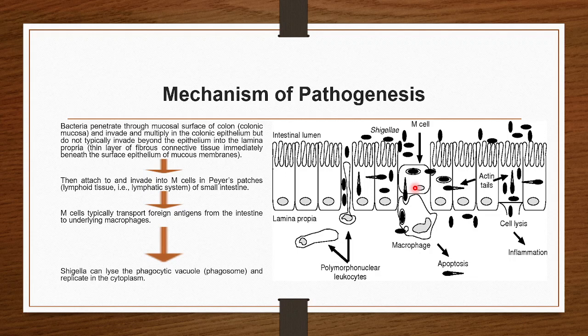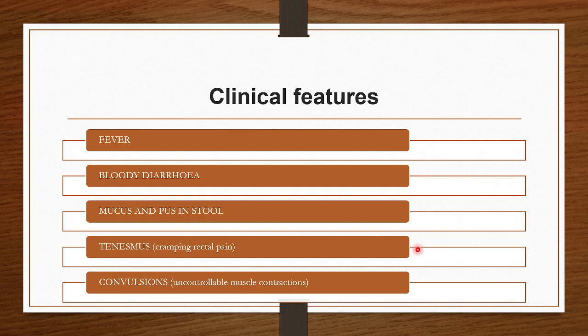Then they will attach to the M cells in the Peyer's patches of the small intestine. So M cells are the lymphoid cells, lymphoid tissues. Now M cells will transport the foreign antigen, that is the bacteria, from the intestine to the underlying macrophages. So these antigens will be transported into the macrophages. Then the Shigella can lyse the phagocytic vacuole and they will replicate in the cytoplasm. And as a result of that, inflammation of the cell will take place. Inflammation of the intestinal lumen will take place.